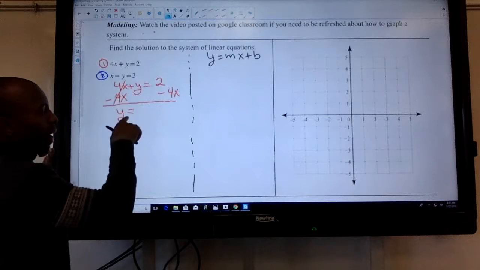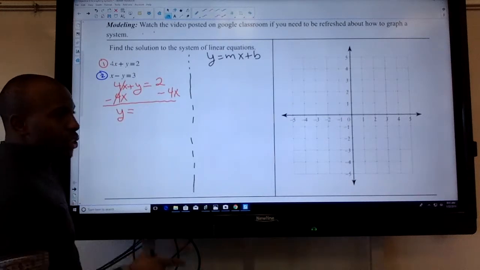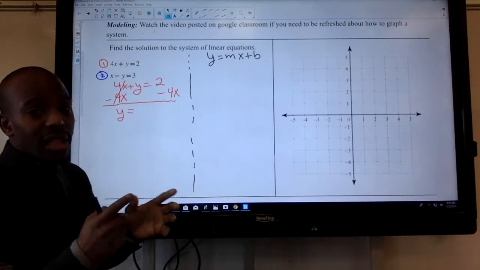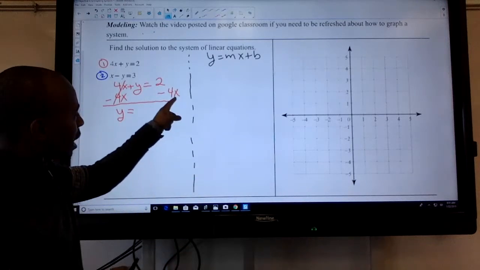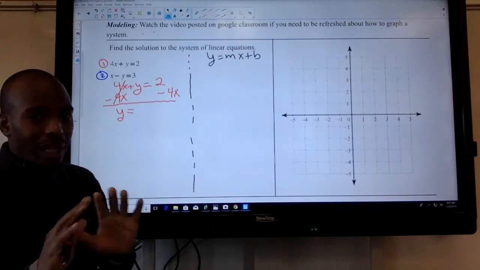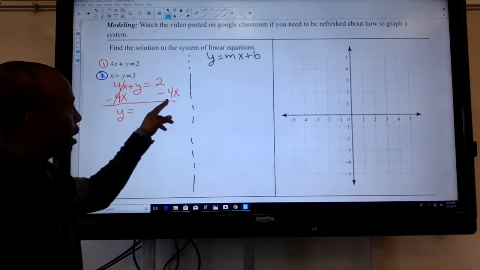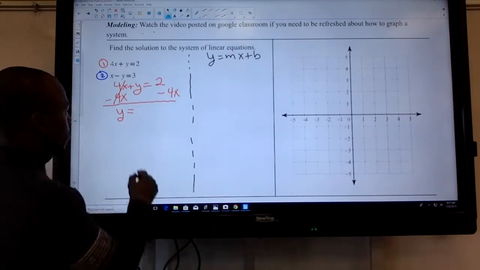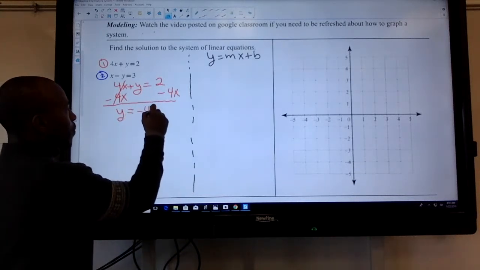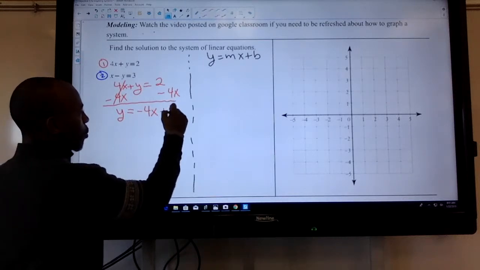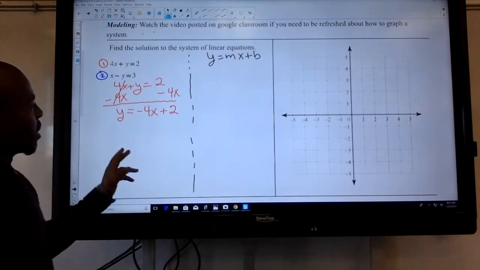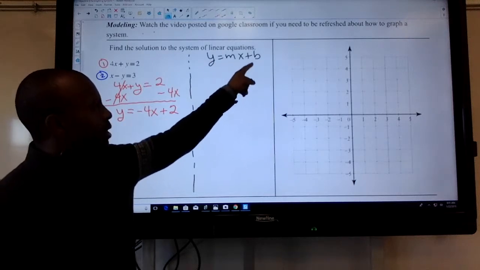And now I can write this. Now, I could write 2 minus 4x. Notice I cannot combine them because they're not like terms. One has an x, the other doesn't. So I know I cannot combine them. So I can either write 2 minus 4x, or I can write negative 4x plus 2, all right? I want to write it like this because I actually want it to be in mx plus b form.